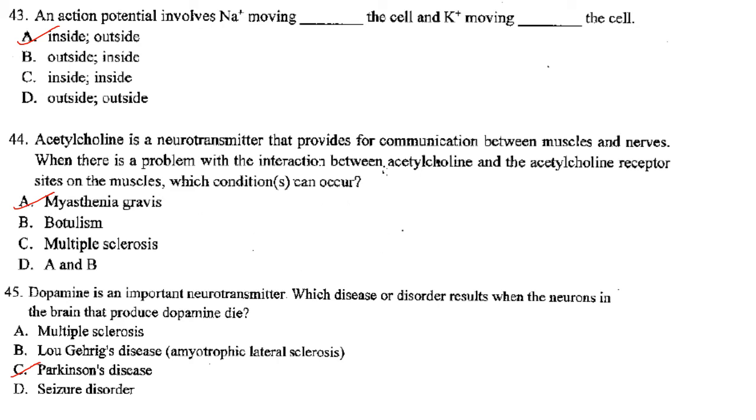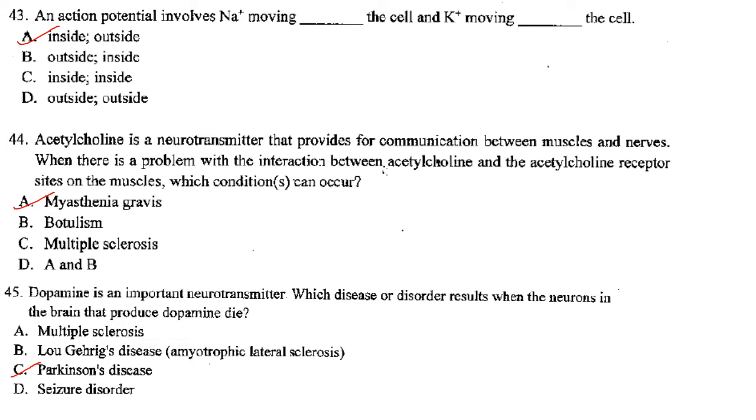Then next one. An action potential involves Na plus moving dash the cell and K plus moving dash the cell. So Na plus moving inside of the cell. This is action potential, and K plus moving outside of the cell. So answer is option A.